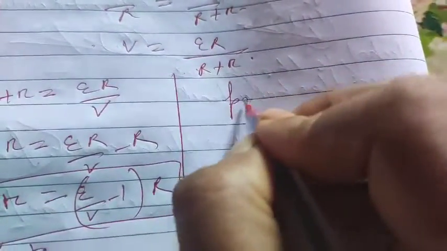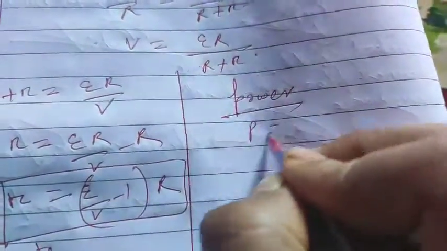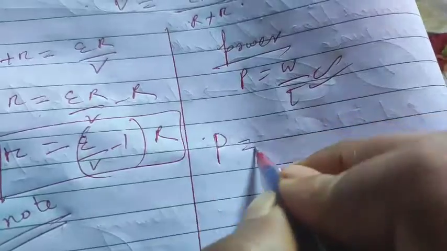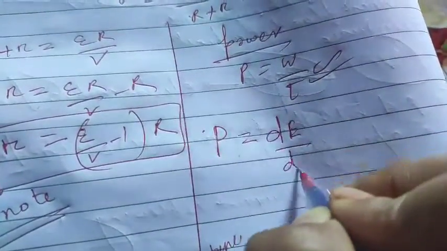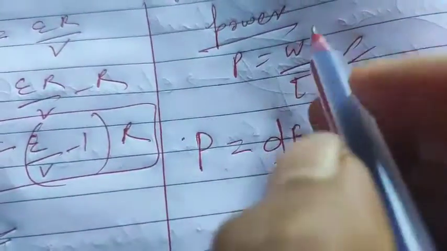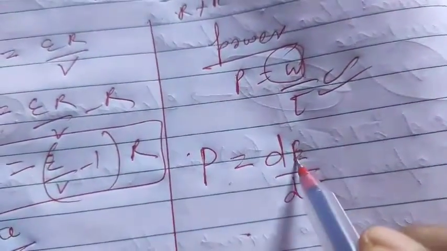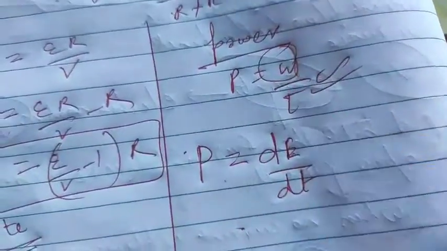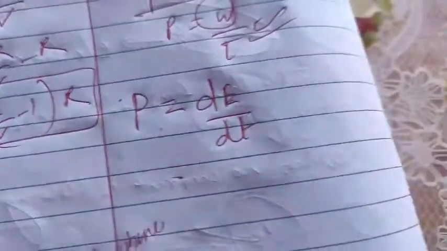Just suppose power, I have already told you, is equal to work done by time. Okay, this one is okay. Now sometimes they give you the differential form, meaning power equals dE by dt. E is the energy, students, and here work done is also energy, so I can take E or W, no problem. I have taken E to stand for energy.